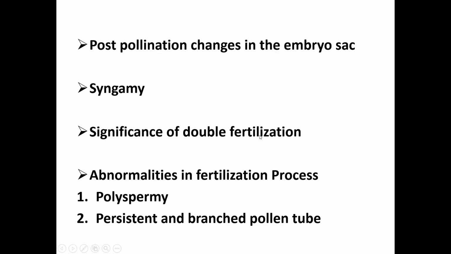In double fertilization, the nucleus of 1 sperm fuses with the egg nucleus and the second nucleus fuses with the secondary nucleus. In most plants, this secondary nucleus possesses two polar nuclei. Further, the second fertilization involves the fusion of three nuclei, and that's why this mechanism is also called triple fusion.